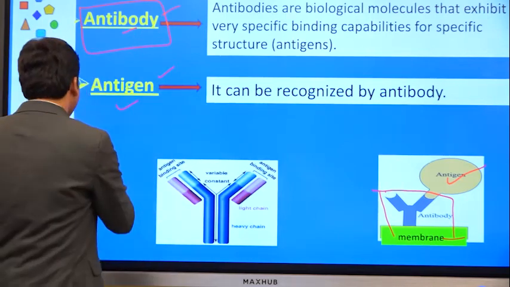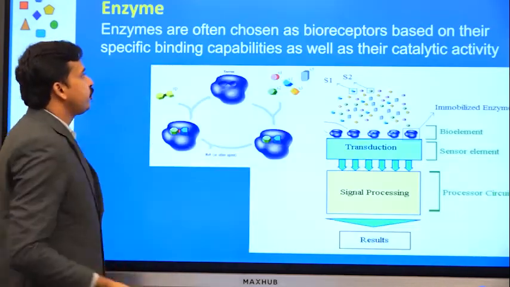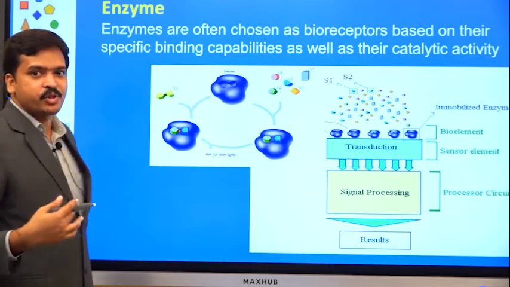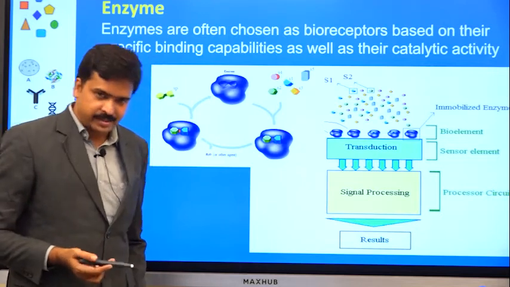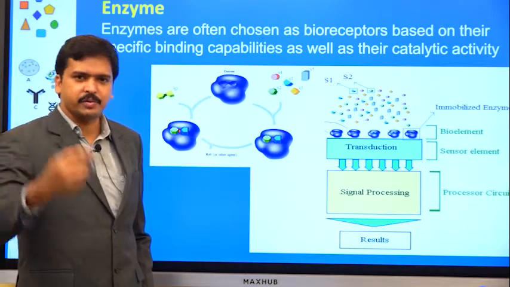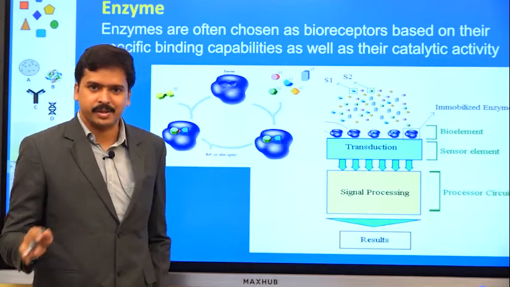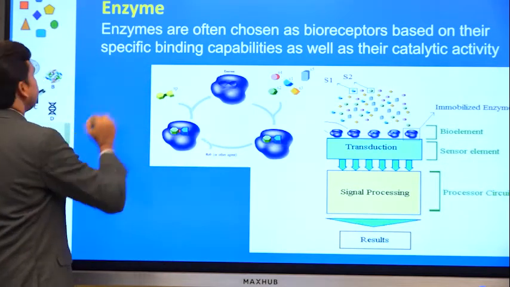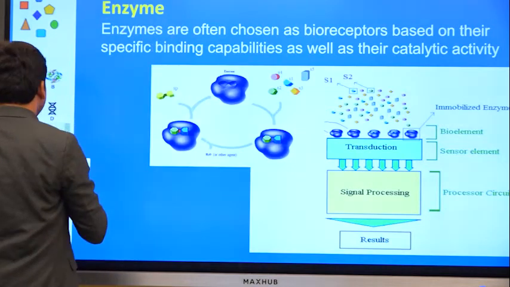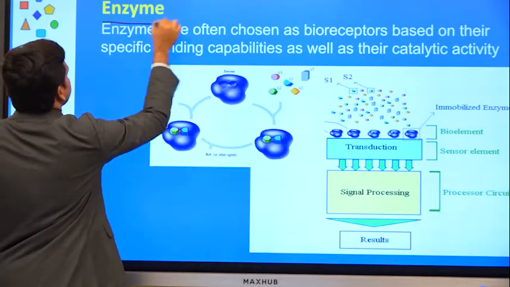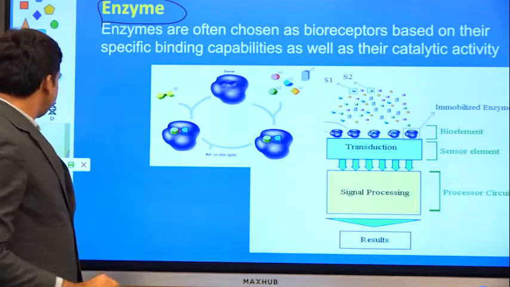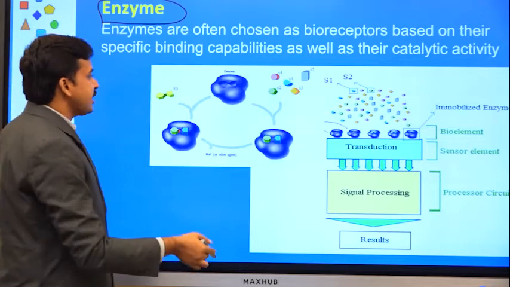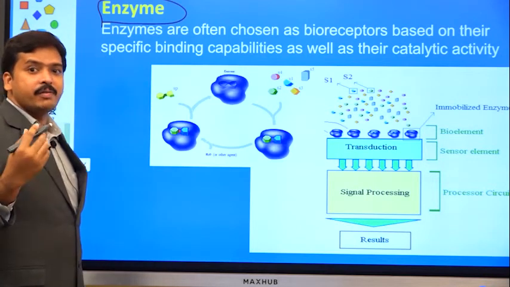Similarly, the next category is biocatalysis based biosensors, or for your understanding you can even call it enzyme based biosensors. Always remember you are supposed to immobilize enzymes. The enzyme has to be immobilized on the platform, whereas your substrate is whatever you expect.